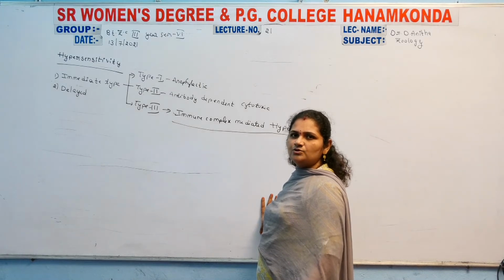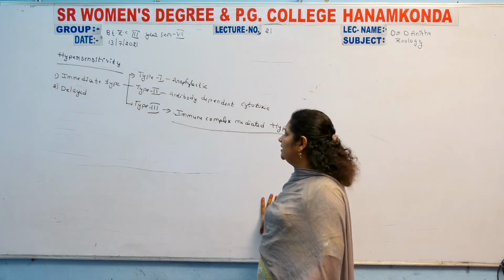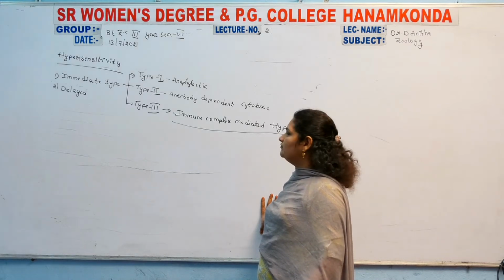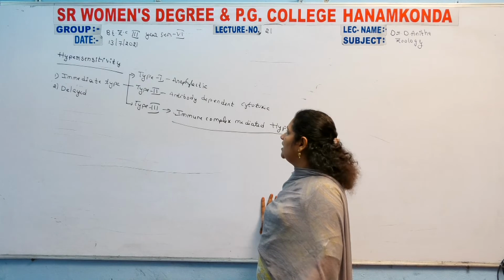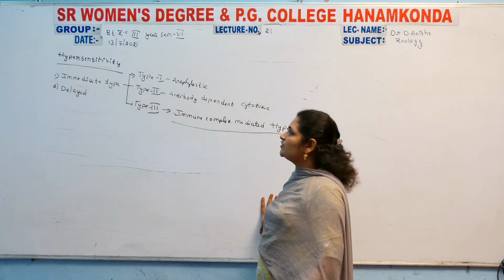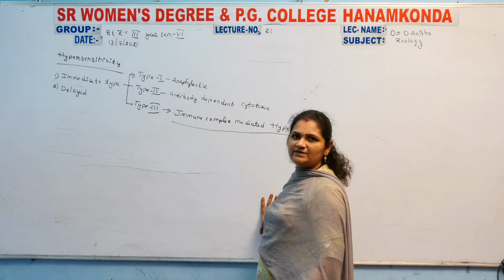In previous classes we completed immediate type hypersensitivity, which again has three types: type 1, anaphylactic reactions, and type 2, antibody dependent cytotoxic hypersensitivity. These two are completed in our previous classes.